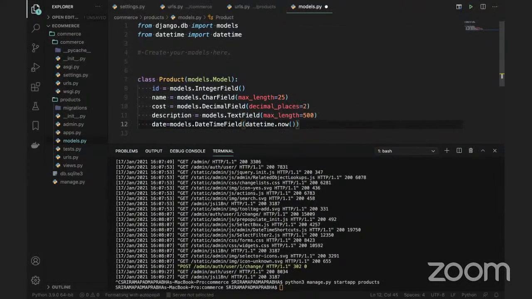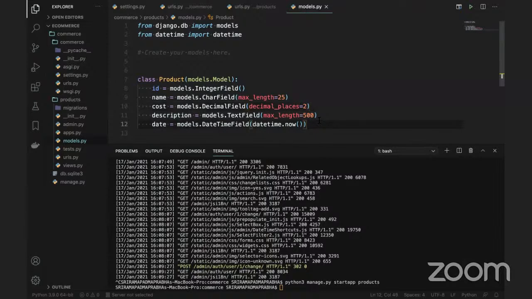So yeah, this is fine. This is a date. What I mean to say is that we can write ID, name, cost, description, and date. Like that, we can increase the field names. If you want to write more fields, we can also write.